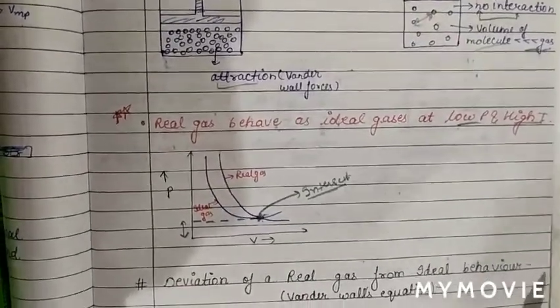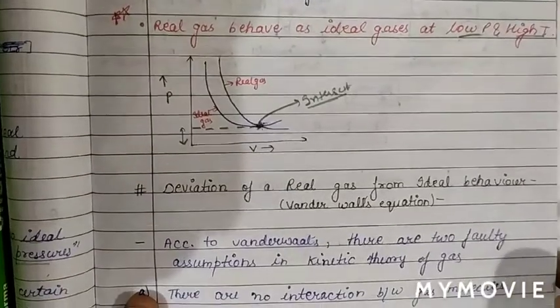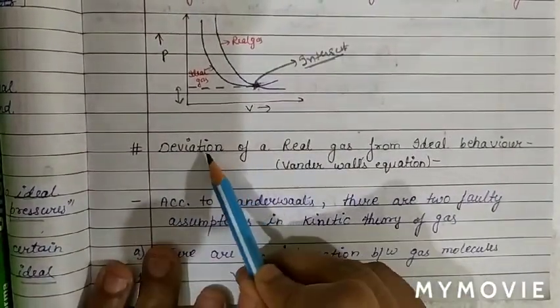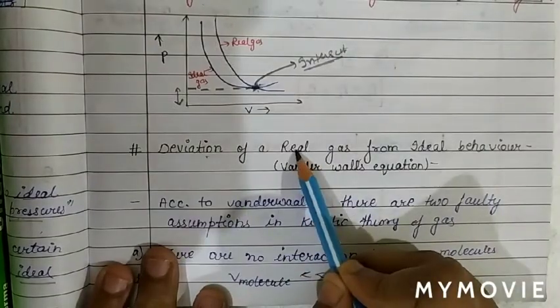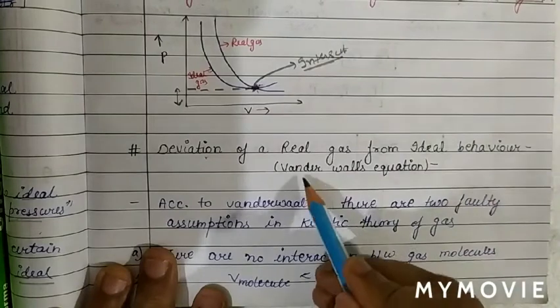Next we are going to see the deviation of a real gas from ideal behavior. See, cause of deviation. So the deviation of a real gas from ideal behavior, we will study by the van der Waals equation.